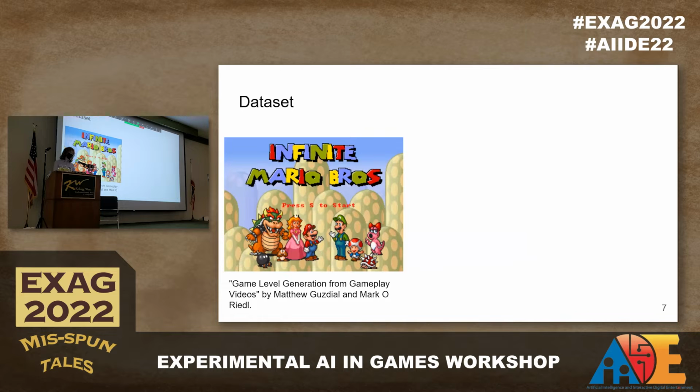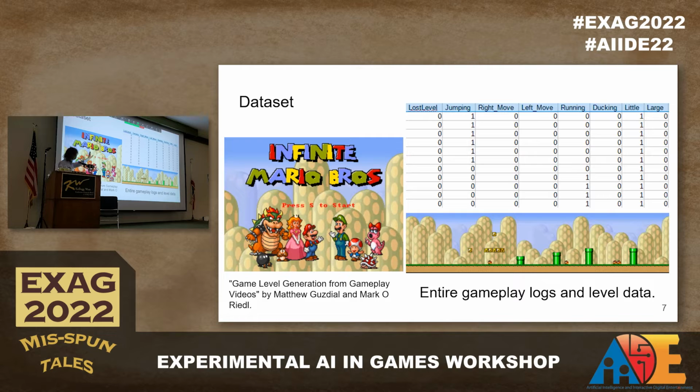We're using a data set that was conducted on the Infinite Mario Bros. game, which was produced by Gusdile and Riddell's game level generation paper. The dataset was collected from a human subject study where players played 3 Mario levels each from a set of 15 levels, and then were asked to rank each of the levels in order from most to least on metrics of fun, challenge, and frustration.